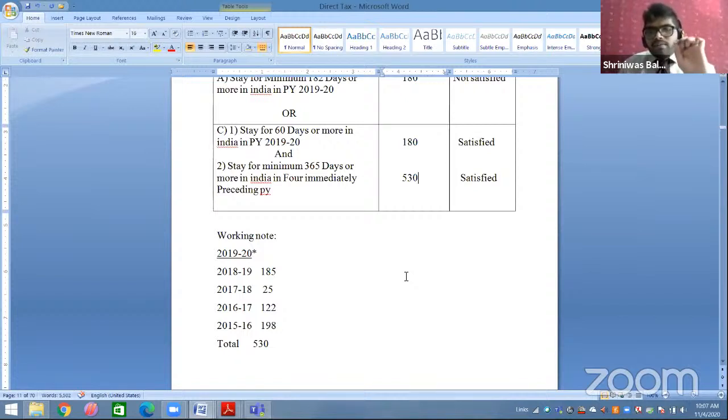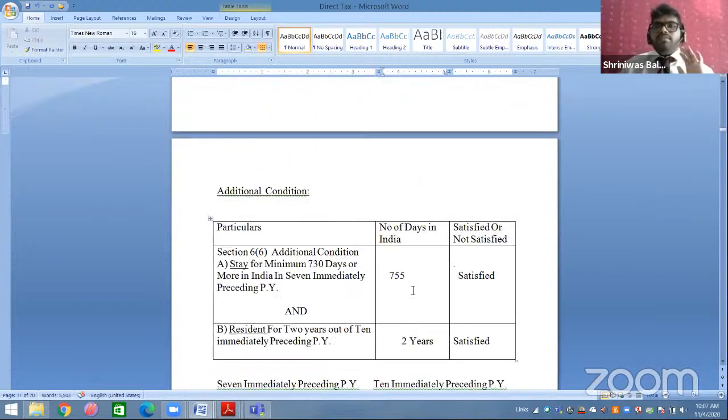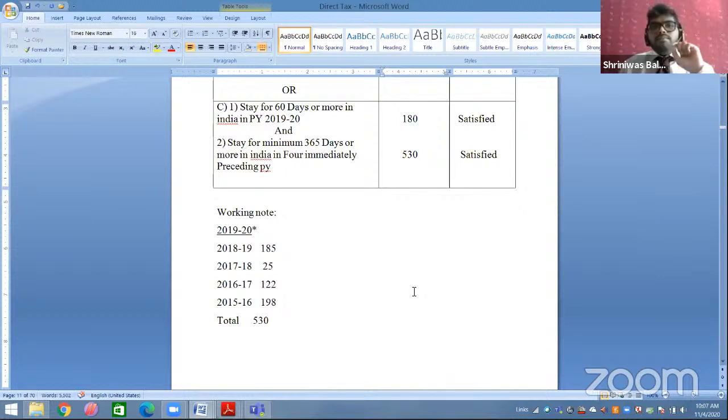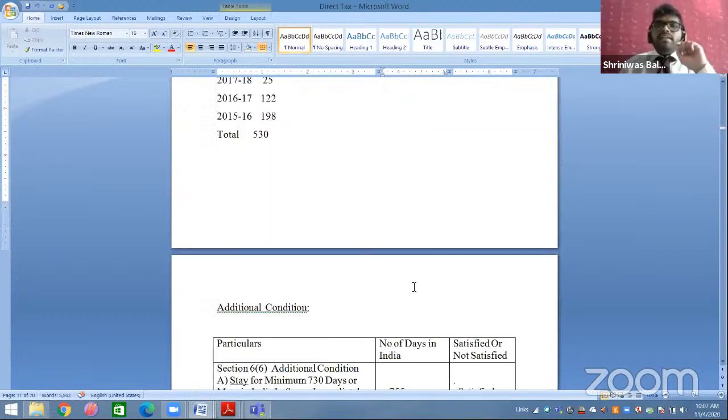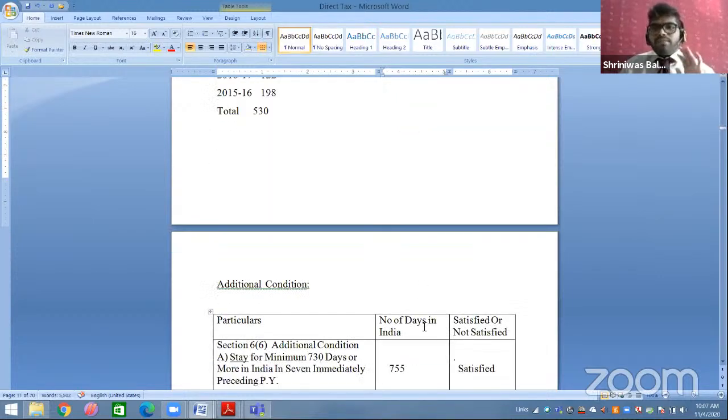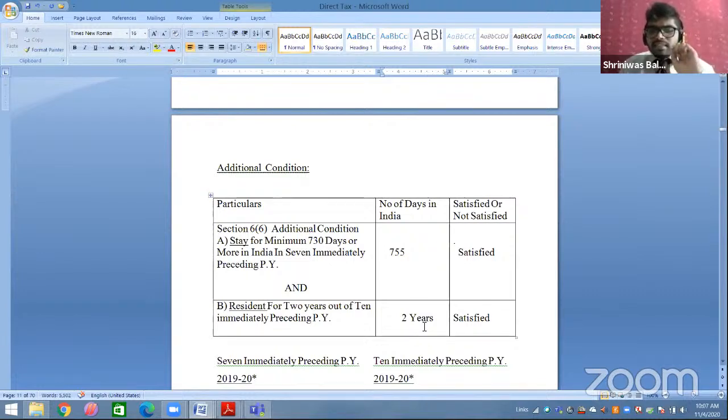Whenever you get a satisfied basic condition, a resident point, then your additional condition will be applicable. So in this case, basic is satisfied, then additional will be applicable. So we are going to check with additional. Tanmay Das, just wait for a minute. I will be giving you the answer also. Just wait. Let me finish this up.